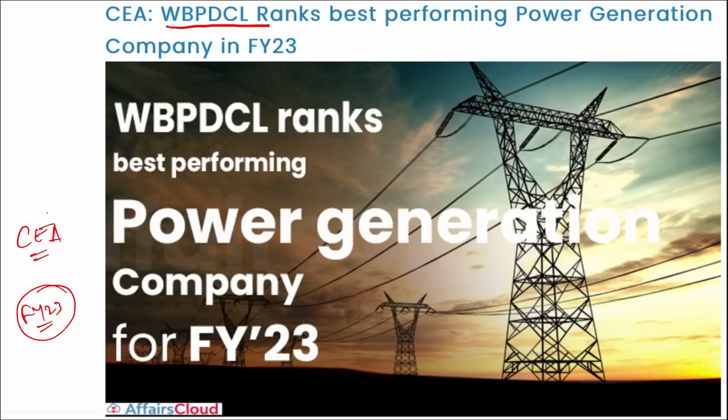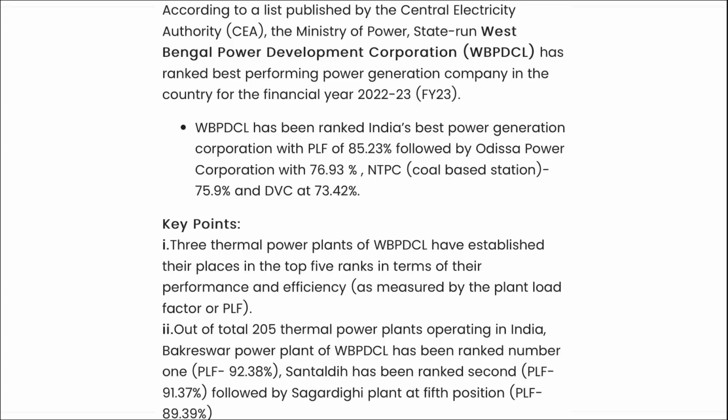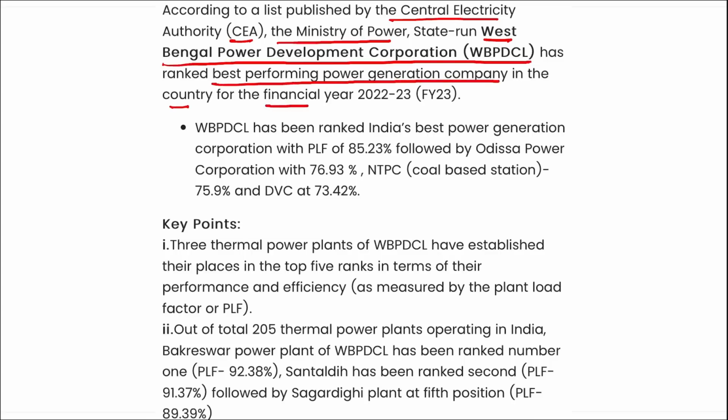This data was released by CEA, that is the Central Electricity Authority, which comes under the Ministry of Power. According to the list published by CEA, the state-run West Bengal Power Development Corporation Limited has ranked as the best performing power generation company in the country for financial year 22-23, or basically fiscal year 23.